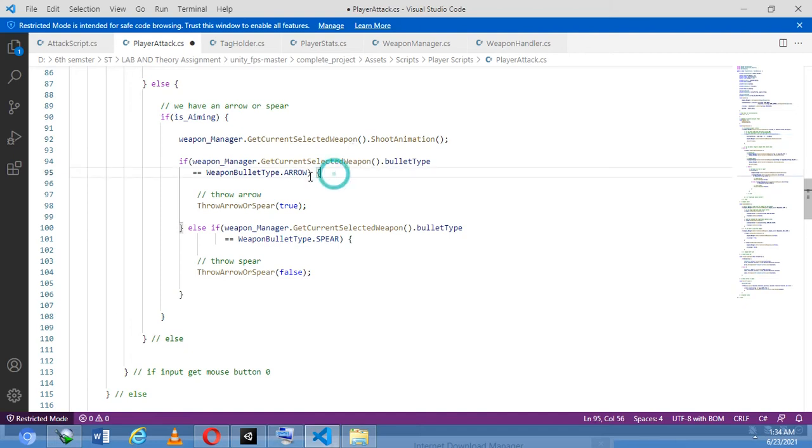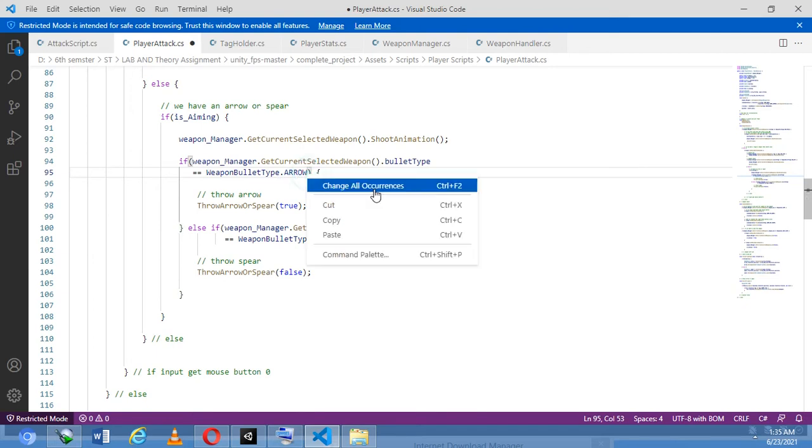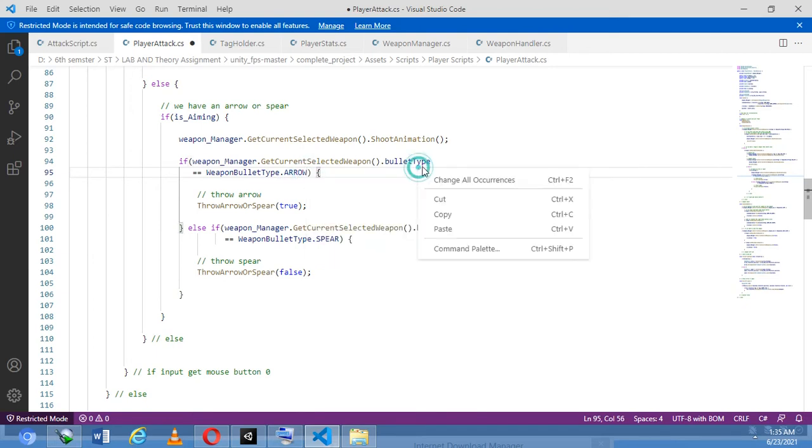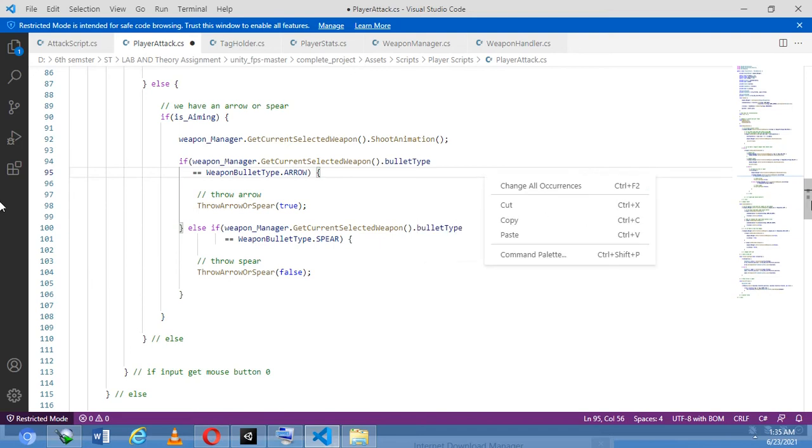Look here, if weapon manager dot get current selected weapon dot bullet type equals weapon bullet type dot arrow. So now if we have selected the arrow, we have not selected the assault rifle or gun or pistol, so the crossbow is selected.